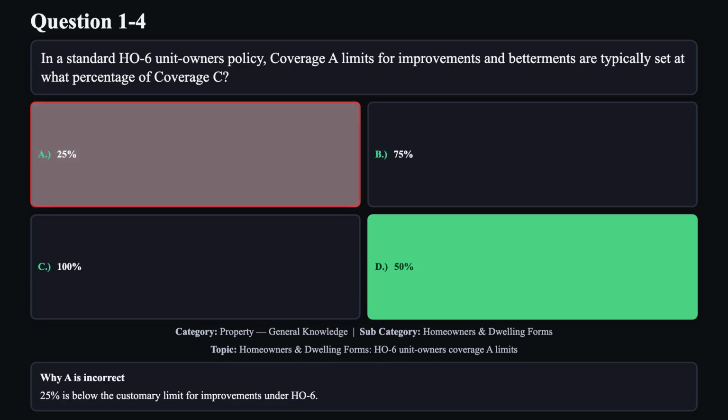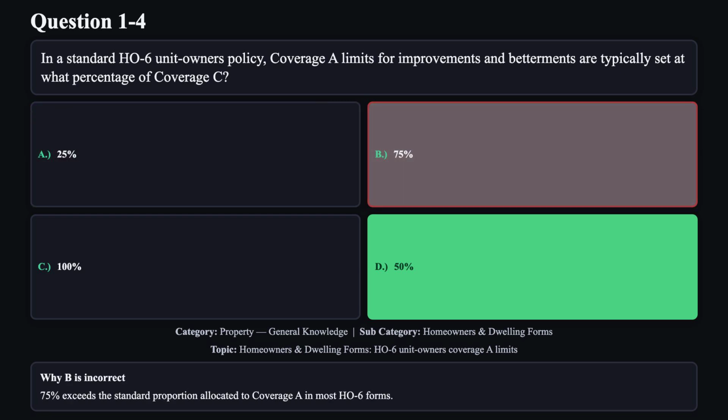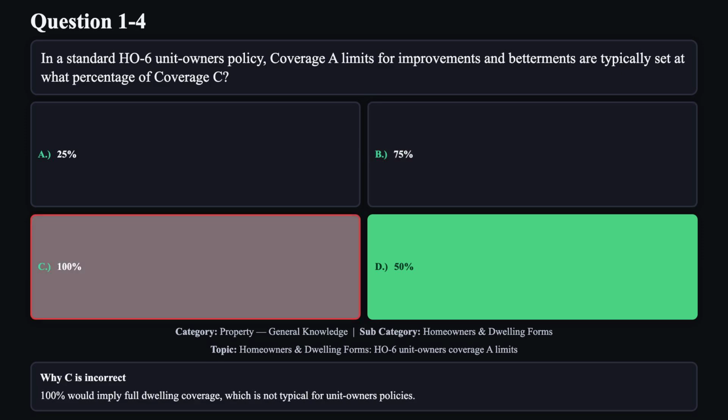Reason A is not correct, and 25% is below the customary limit for improvements under HO6. Reason B is not correct. 75% exceeds the standard proportion allocated to Coverage A in most HO6 forms. Reason C is not correct. 100% would imply full dwelling coverage, which is not typical for unit owners' policies.